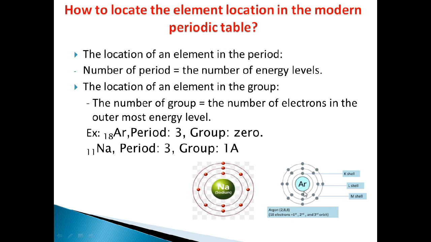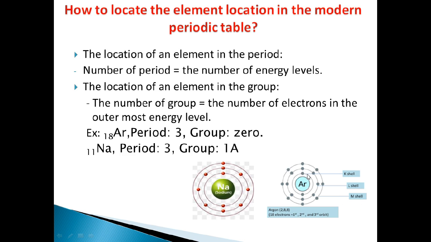Okay, so we can configure these electrons around the nucleus. We will observe that these electrons are arranged in 3 energy levels. The first one, which is K, the second L, the third is M.